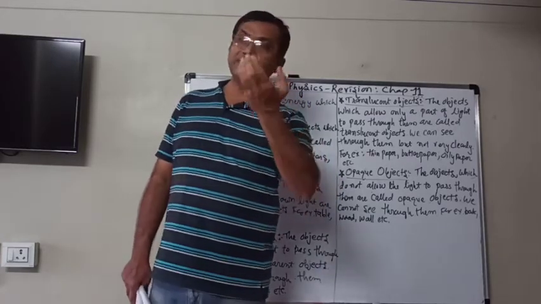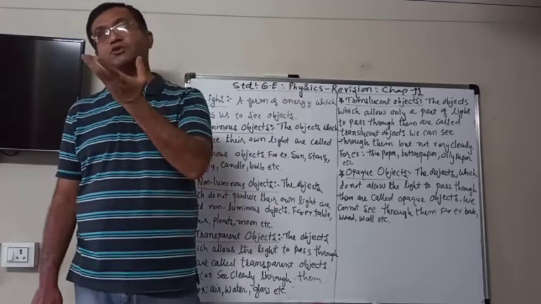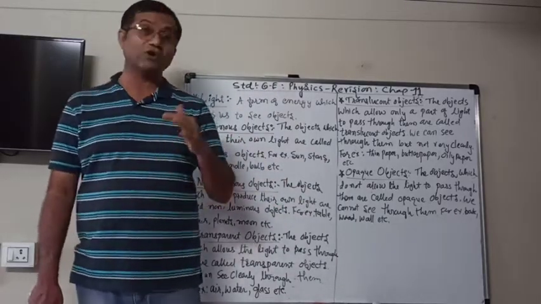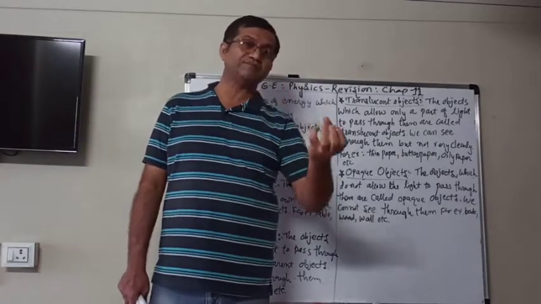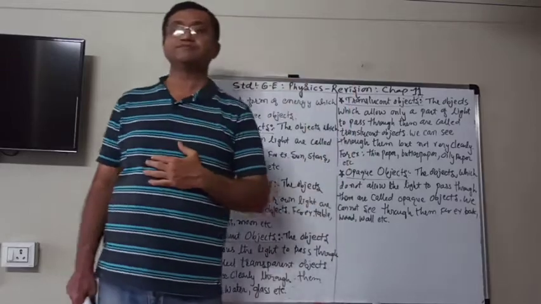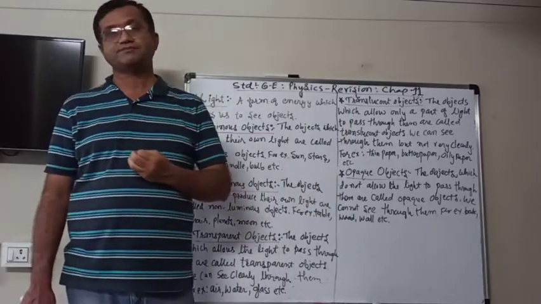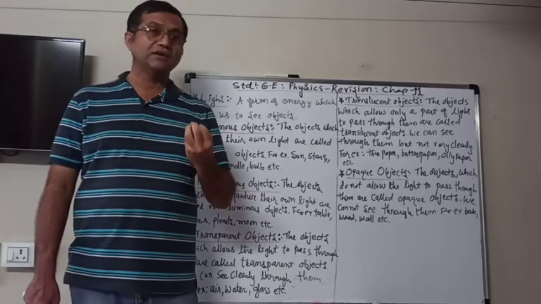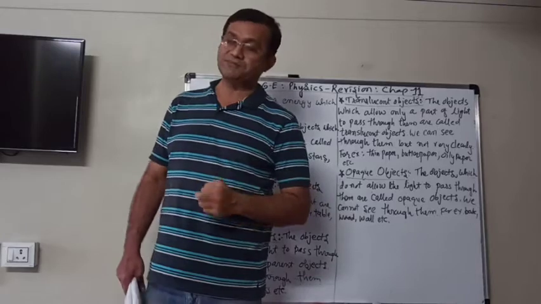So luminous objects produce their own light, so we are able to see them. But non-luminous objects do not produce their own light, but they throw back the light which is falling from the source, and then it enters our eyes and we are able to see these objects.